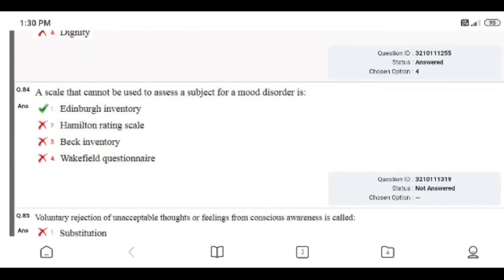Question number 84. The scale that cannot be used to assess a subject for mood disorder.